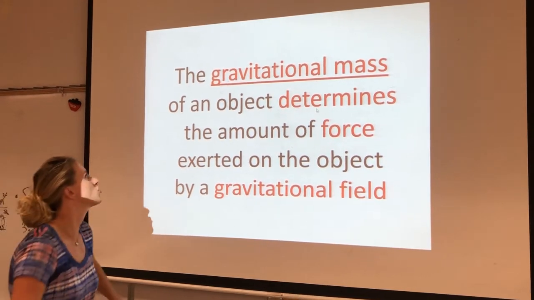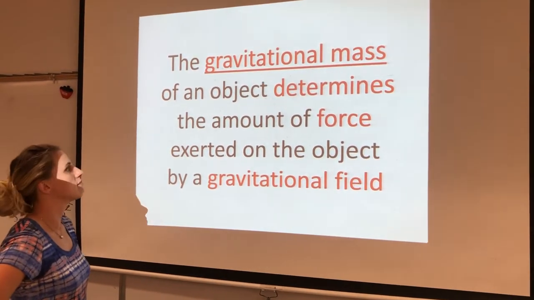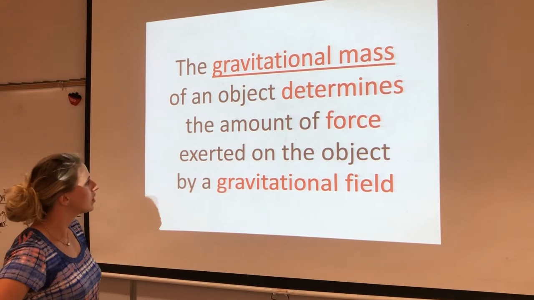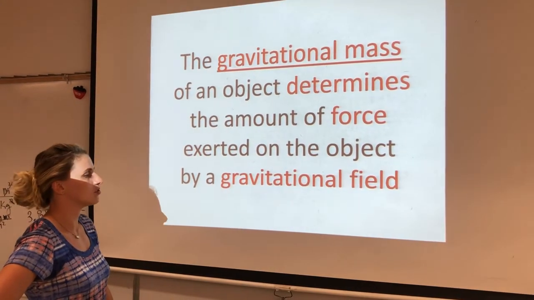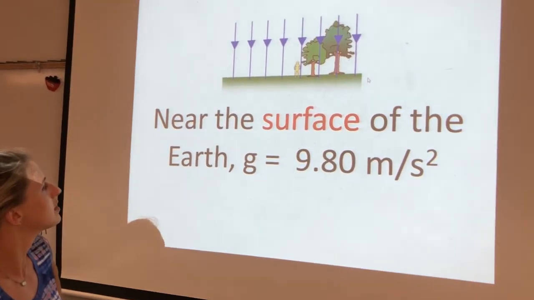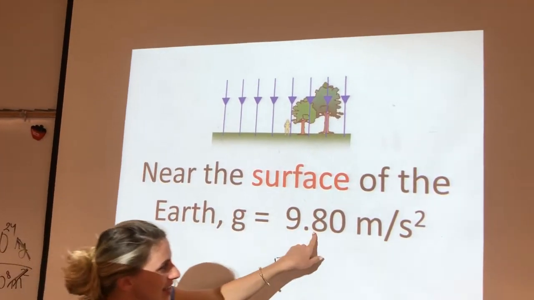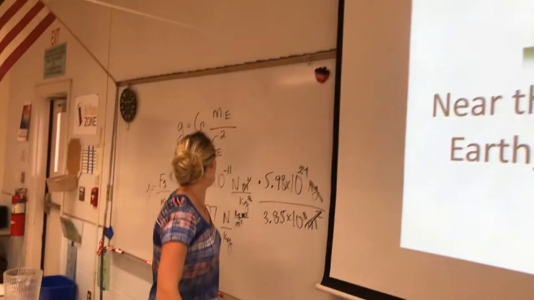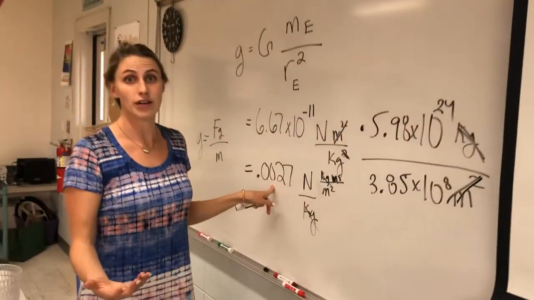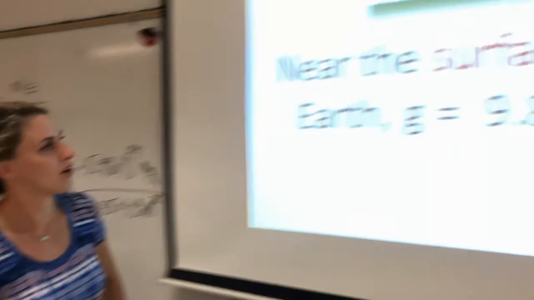The gravitational mass of an object determines the amount of force exerted on the object by a gravitational field. And last but not least, near the surface of the Earth, our gravitational field is this. And as you can see, the further we got away over here, it got smaller. Makes sense.